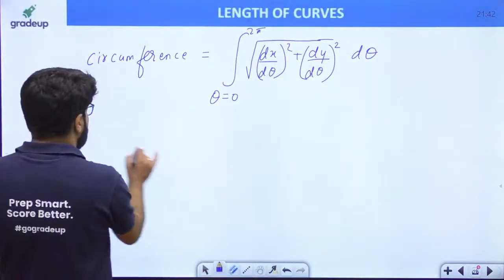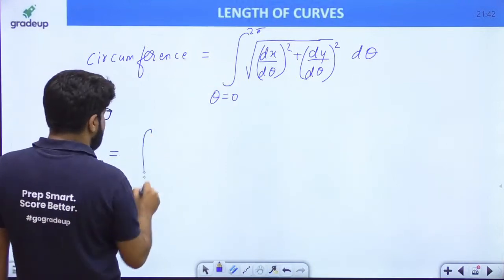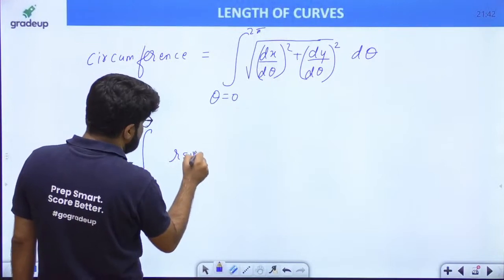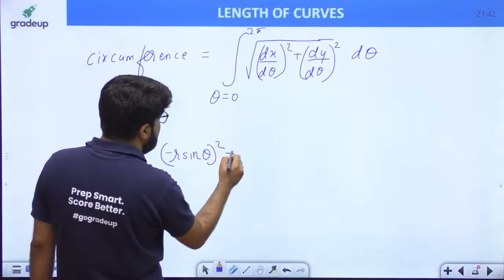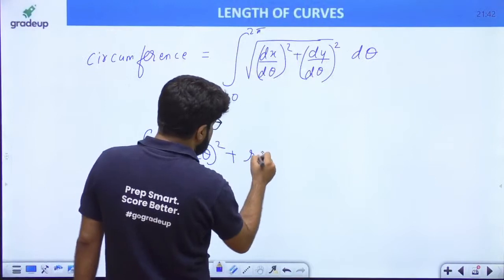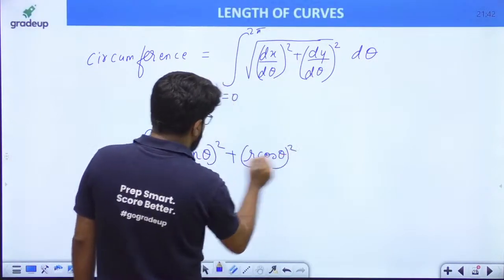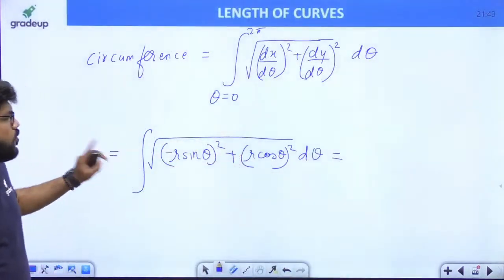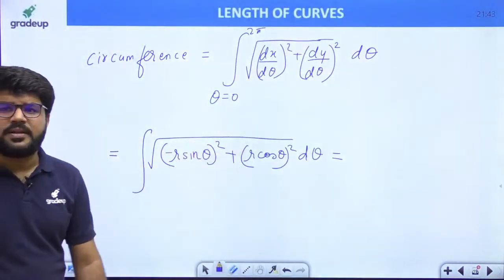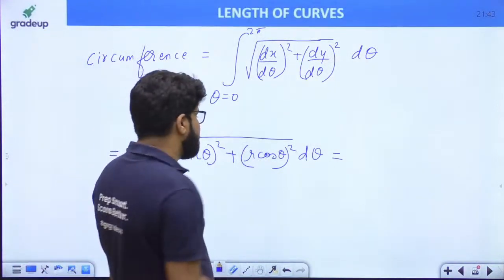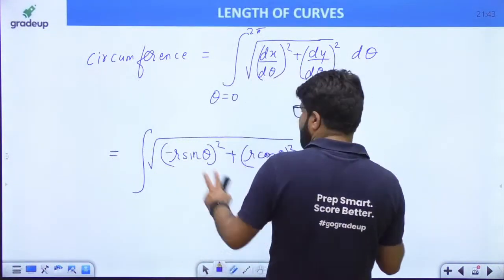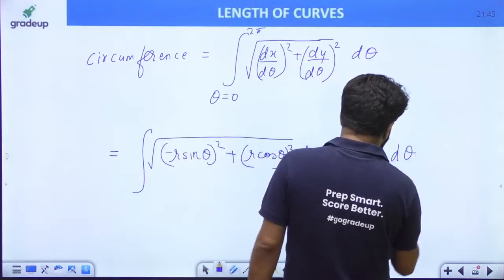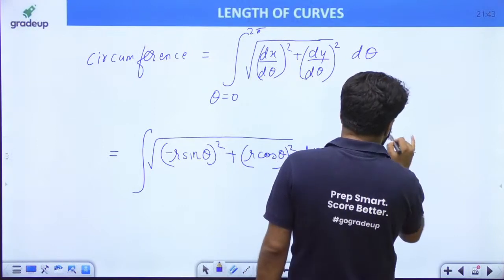So dx by d theta: the differentiation of r cos theta is minus r sin theta, plus dy by d theta: the differentiation of r sin theta is r cos theta, whole square, inside the square root, and then d theta. So r square is common and comes outside the square root. Sin square theta plus cos square theta is 1. So the square root cancels, r is outside, and you are only left with d theta, where the limit of theta is 0 to 2 pi.